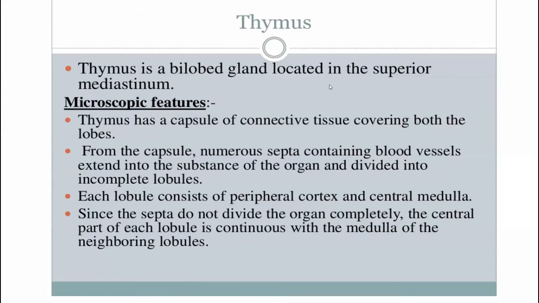Thymus is a bilobed structure, a bilobe gland, and it is located.